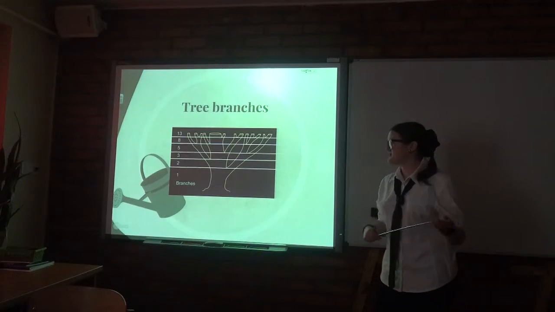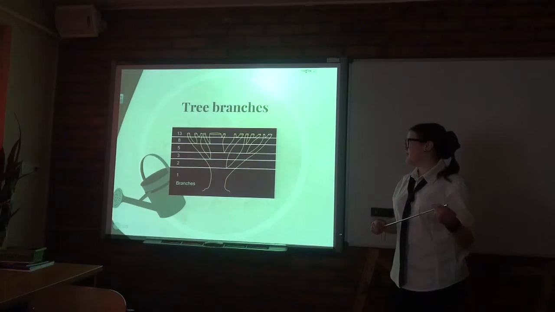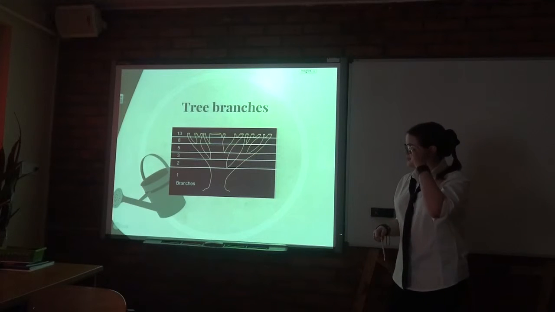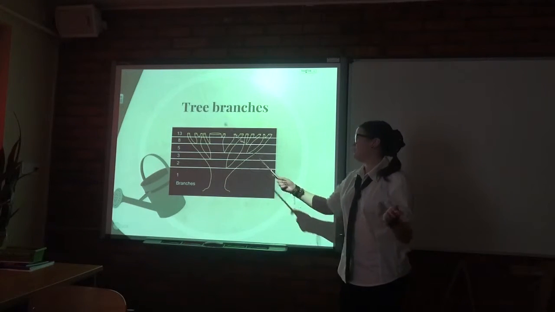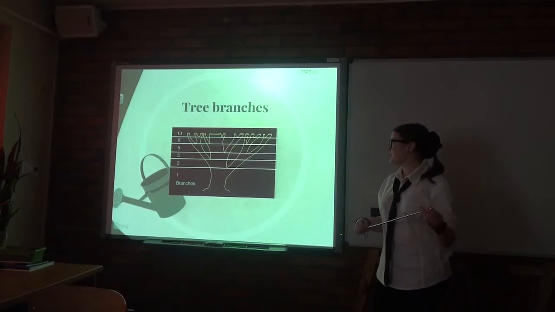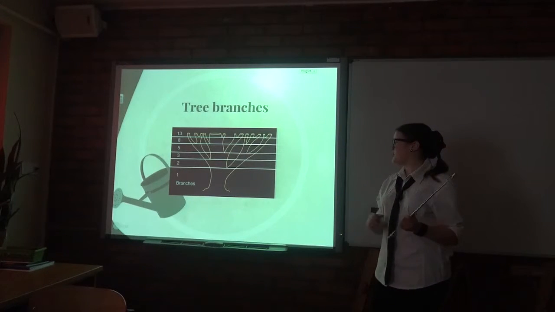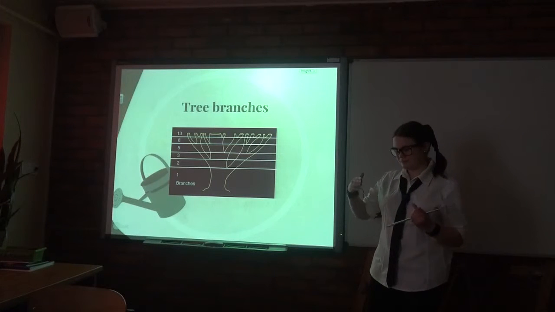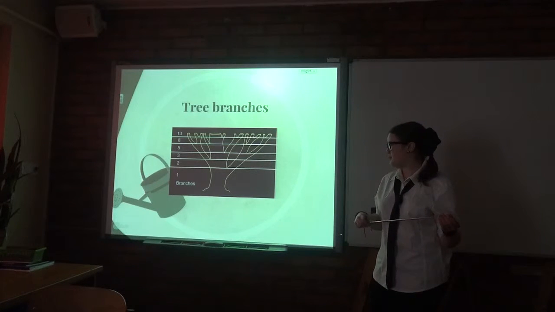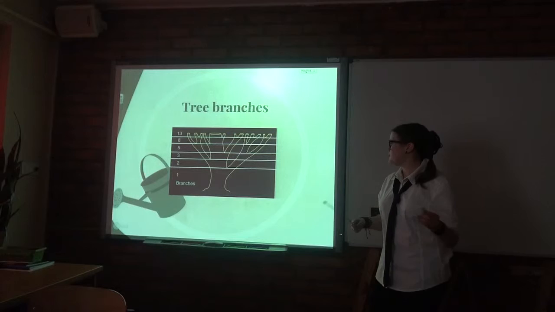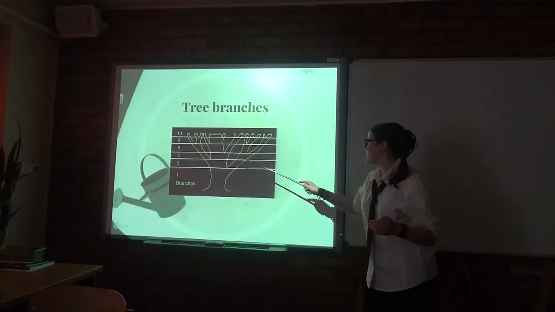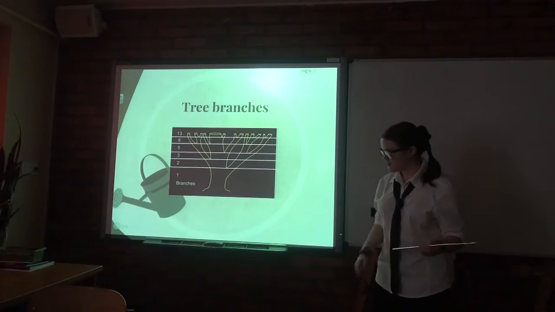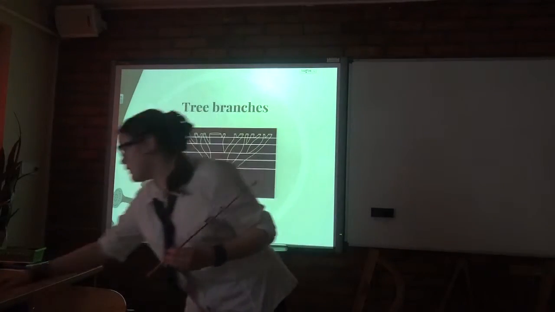Also, tree branches in the perfect tree are in the golden proportion, because the numbers from the Fibonacci sequence 1, 2, 3, 5, 8, 13, 21, and so on are the numbers of the parts of the tree branches. We've got one main and 2, 3, 5. As you can see, more and more branches.